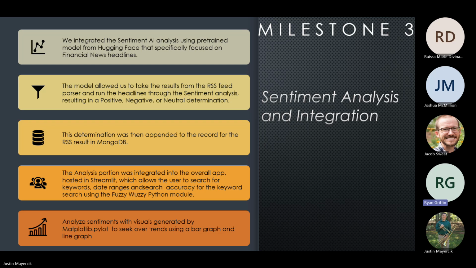And lastly, we took all of the data that we collected throughout milestones 1, 2, and 3, and we visualized them using a Python package called matplotlib.pyplot to look for trends over time. We did that by using a bar chart and a line graph, just to see if over time the trend of the sentiment is increasing, is decreasing, etc. And lastly, at the very bottom, there's an option to view all the raw data.